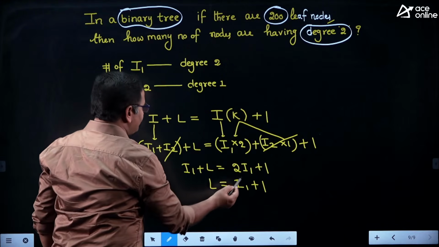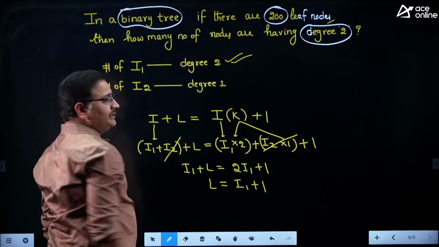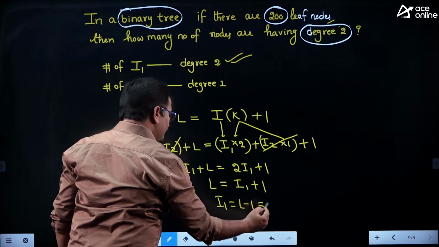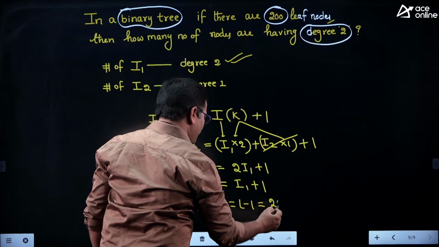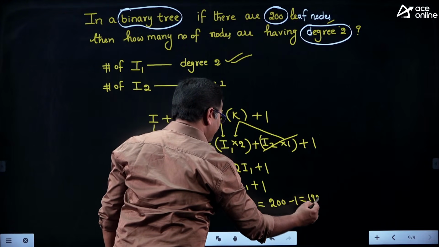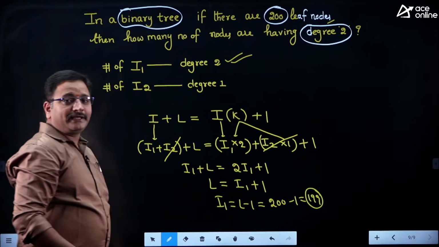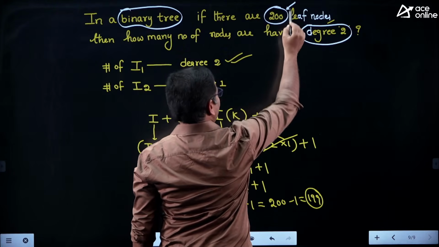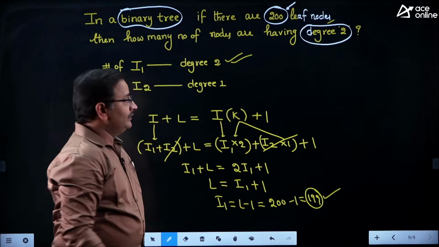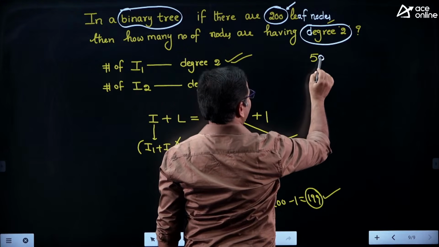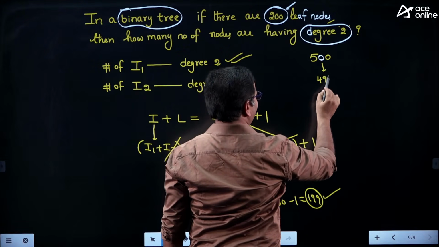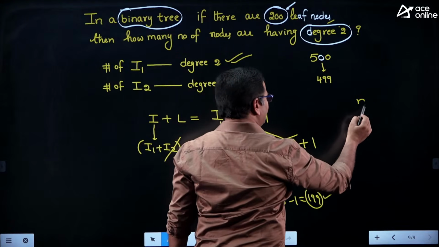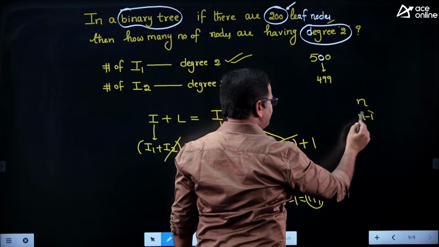What is the meaning of I1, friends, here? I1 means number of internal nodes having degree 2. Therefore, from this we can say I1 is equal to L minus 1. L is equal to 200. So, 200 minus 1 equals 199. In short format, in the exam, you don't do this calculation, friends. If they provide 200 leaf nodes, the answer is 199. If they provide 500 leaf nodes, then the answer is 499. Just make it one less. If there are n leaf nodes, then the answer to this question is simply n minus 1.